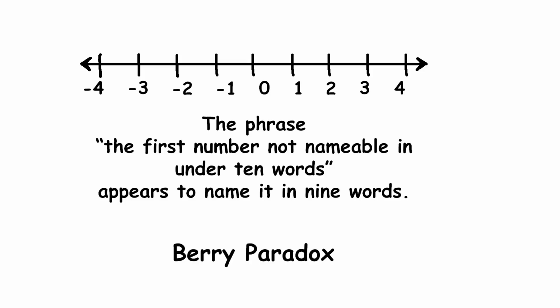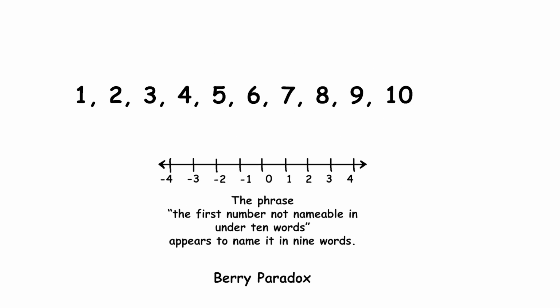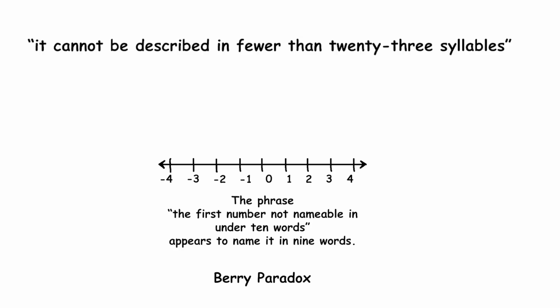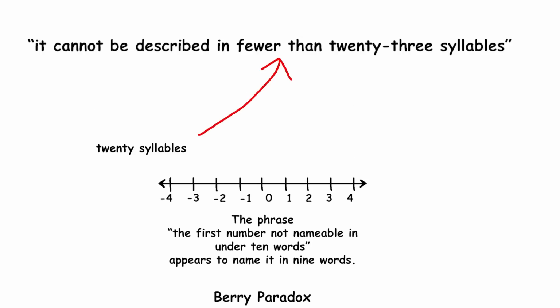Berry Paradox. Berry's paradox is how we define numbers with very specific rules. Imagine trying to define a number using a description that states it cannot be described in fewer than 23 syllables. The catch is that the phrase itself has only 20 syllables. This creates a contradiction because a number it defines supposedly requires more syllables to describe than the phrase itself.